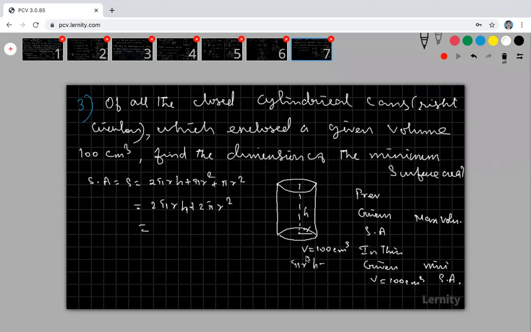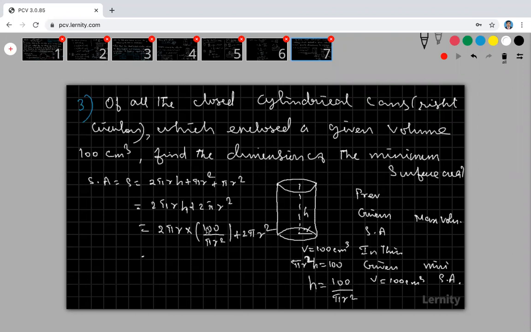Volume is pi r square into height, that is 100. Then what is my h? 100 divided by pi r square. Apply here. So therefore 2 pi r into 100 divided by pi r square plus 2 pi r square.